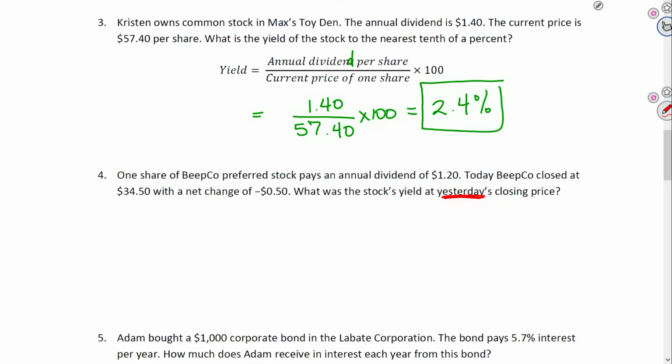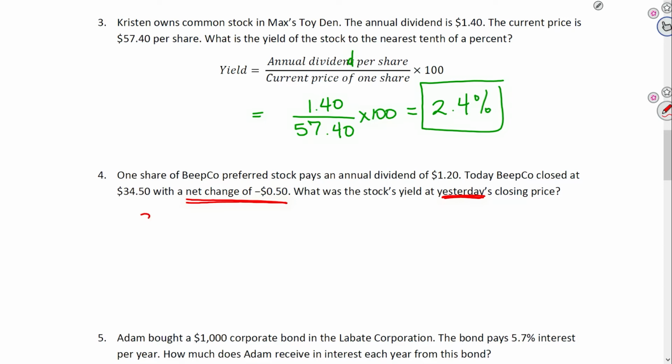Well, the net change is 50 cents, which means that today's close price is 50 cents less than yesterday's. So if you know today's close price of $34.50, and that's after it dropped by 50 cents, then what was yesterday's closing price?